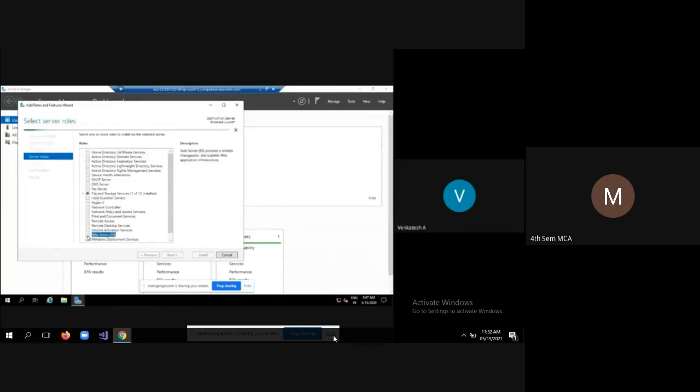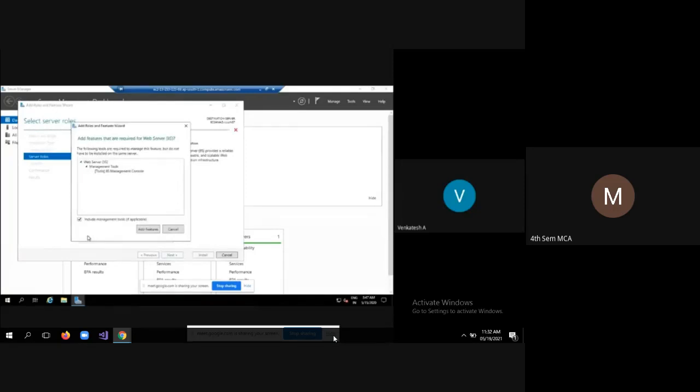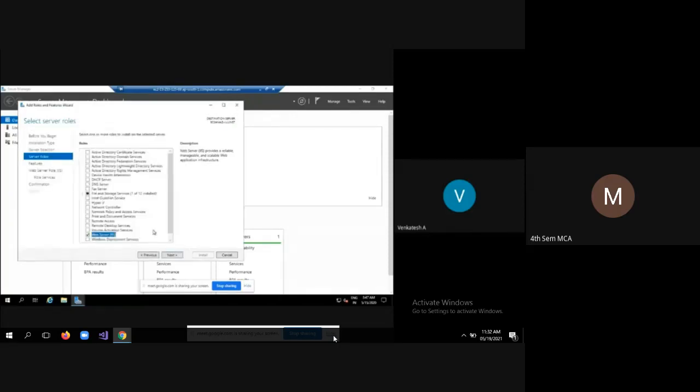Then I need Web Server IIS. I selected Web Server IIS. Now it is showing this: we have Web Server IIS management tools. Include management tools? Yes, I need them. Click on add features. Now select next.